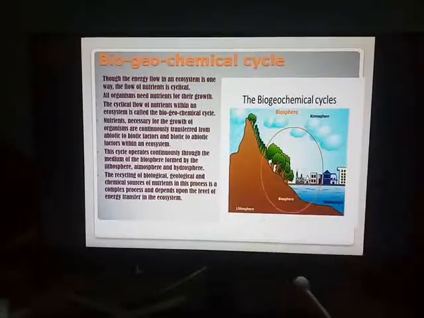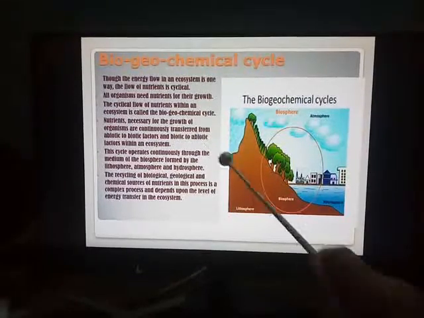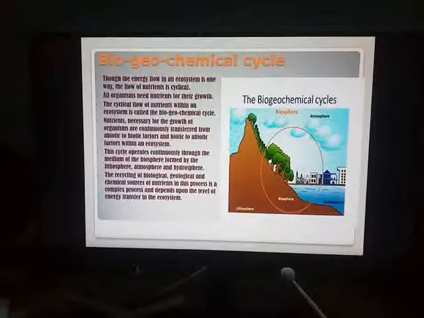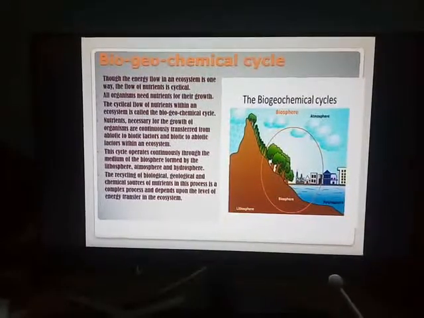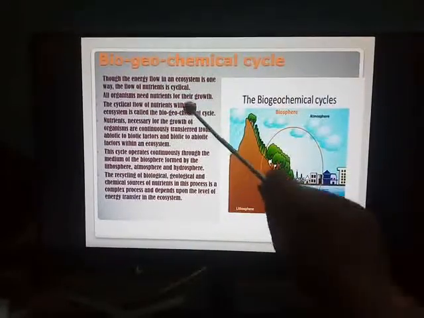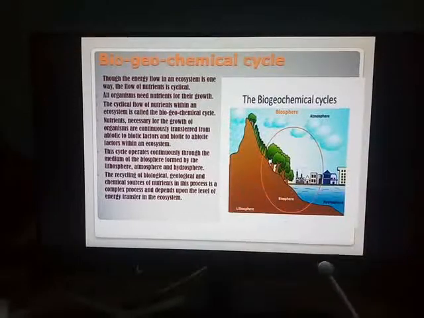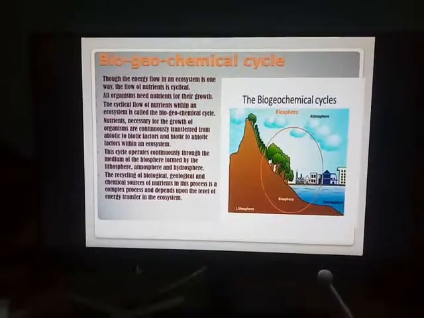Look at the word. The word itself is giving you the meaning. Why the flow of nutrients is called biogeochemical cycle? Bio means life. Here, all the living organisms are playing a role. Geo means related to your earth's surface. You know that the nutrients are dispersed in the air, water and soil, and they are incorporated in the food chain.